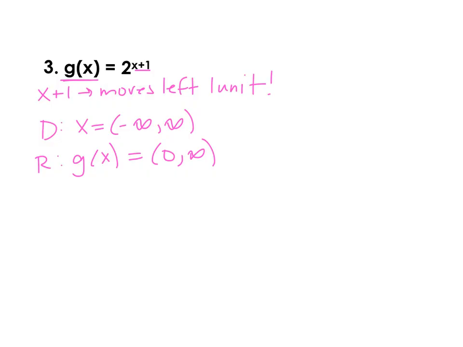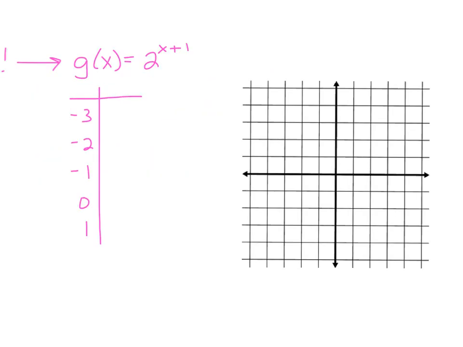To make our table, we're going to recognize this shift 1 to the left. So watch what happens over here for my graph on the right. Remember how I said the graph will shift 1 unit to the left? So notice my start value here. I put everything 1 unit left of where it was originally. So instead of starting at negative 2, we're going to start at negative 3 and then increase by 1 each time. But watch how that changes our output value. If I plug in negative 3 plus 1, that just defaults me to 2 to the negative 2 power, which is 1/4. So now instead of just going to negative 2 and up 1/4, I'm going over to negative 3.